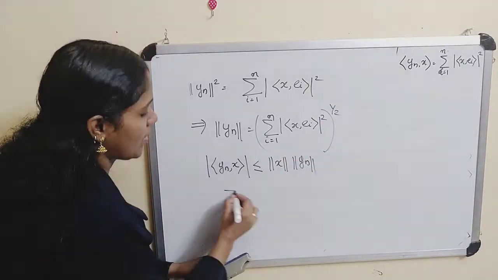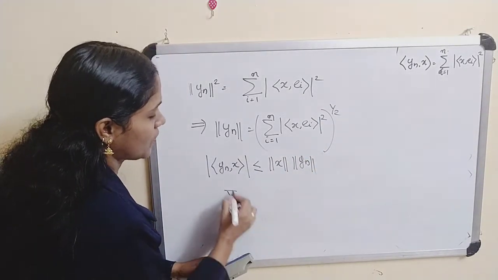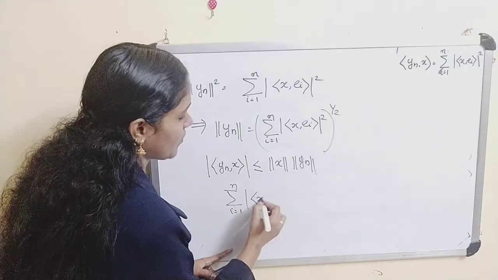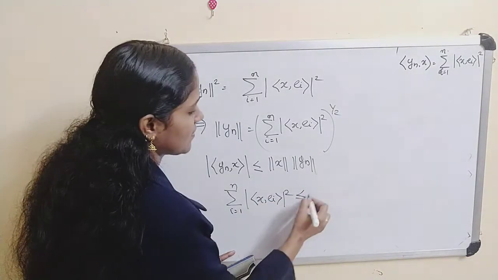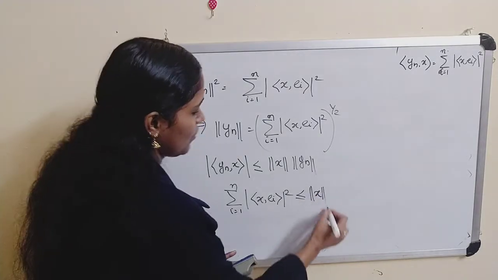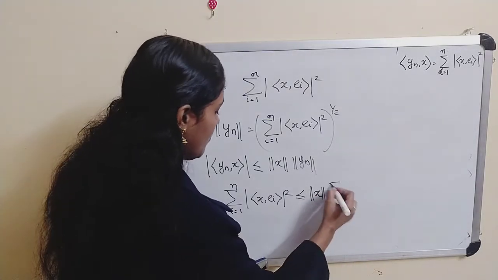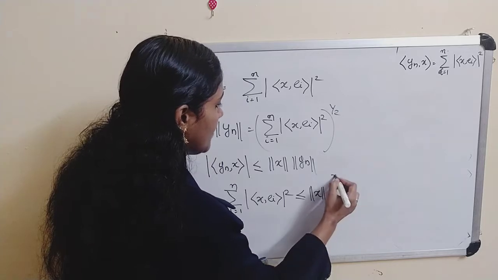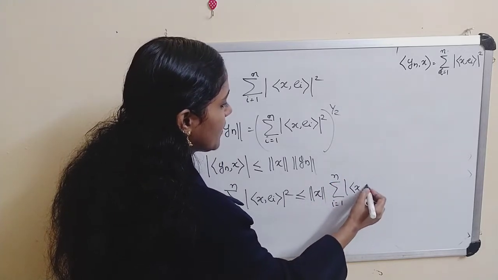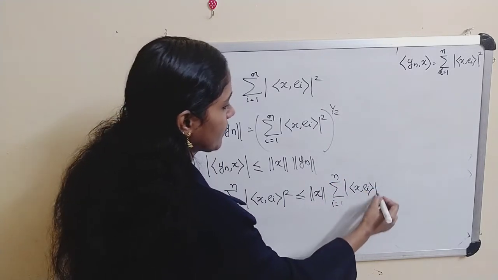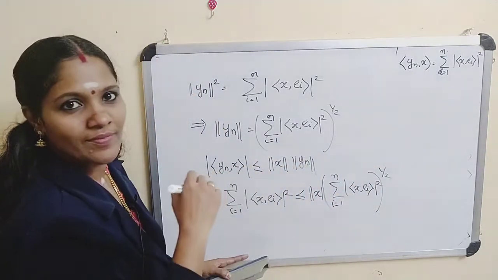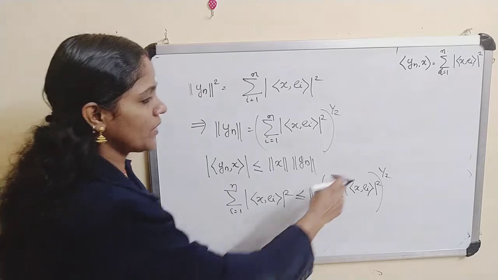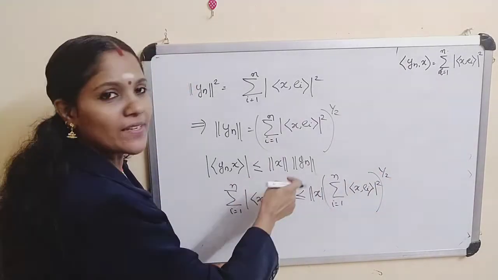Inner product of yn,x is the sum from i equals 1 to n of modulus of inner product of x,ei squared, and this is less than or equal to norm of x into the sum of modulus of inner product of x,ei squared, whole raised to 1 by 2.